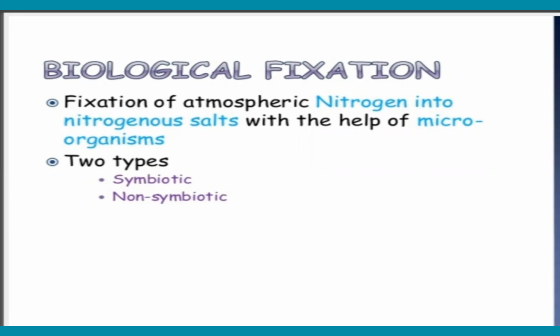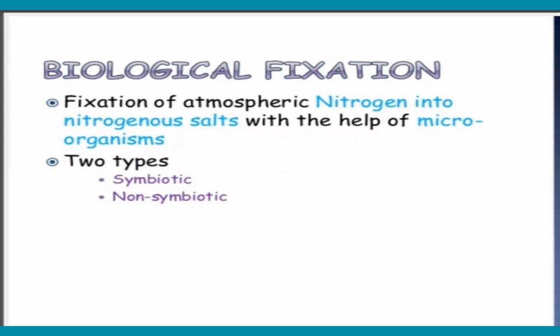And the second one is biological fixation, biological nitrogen fixation. It is very, very important. It is the fixation of atmospheric nitrogen into nitrogenous salts with the help of microorganisms. Bio means living organisms, living cells. So biological nitrogen fixation means that with the help of microorganisms, they can convert atmospheric nitrogen into different forms of nitrogenous compounds.